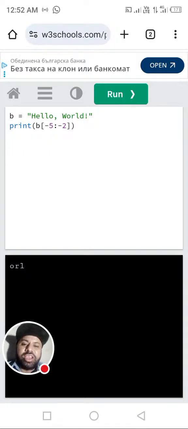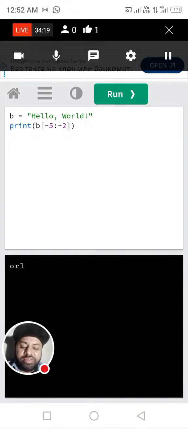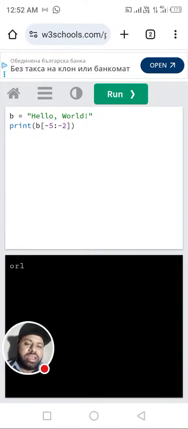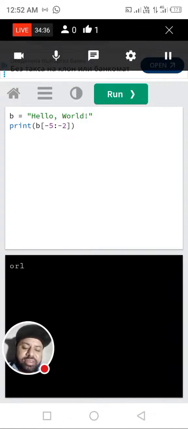So here, ORL will be printed. Once again, I explain: we start from the last index, -1, -2, -3, -4, and then the range starting is -5. So we go forward: O, R, L, and at -2 it will not be included, and that's it.